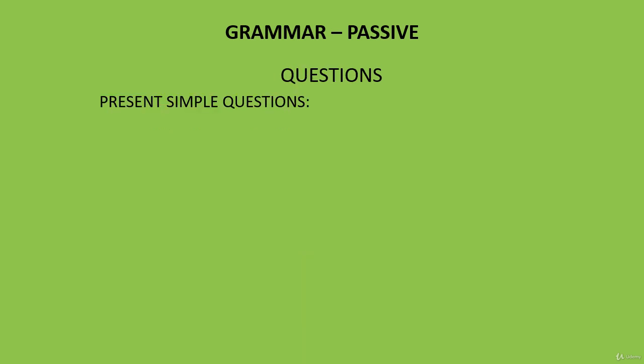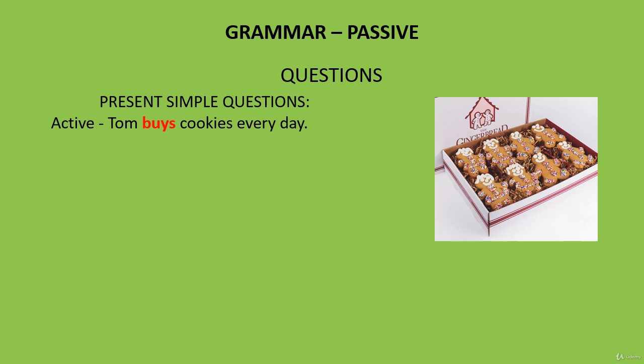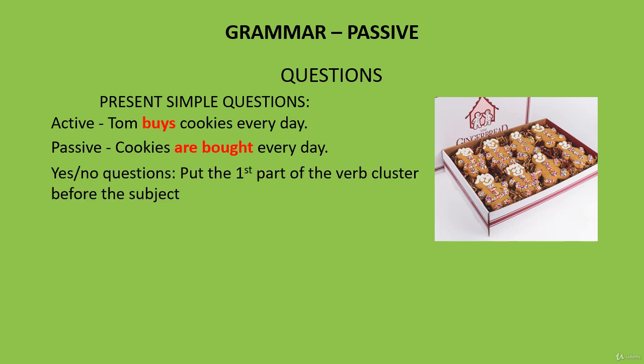Let's look at how we make questions in the passive. Here's an active sentence in present simple. Tom buys cookies every day. The passive is, cookies are bought every day. To make this into a yes-no question, we simply put the first part of the verb cluster before the subject. When I say verb cluster, I mean the group of verbs together. And here the verb cluster is are bought. So we have are cookies bought every day.